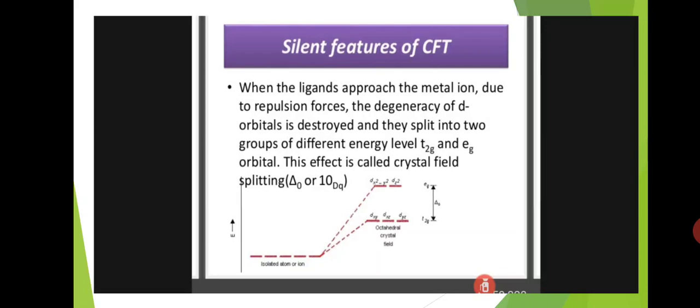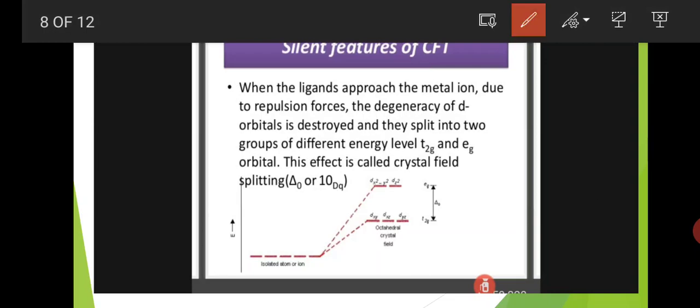First we discussed that each and every pure metal has 5 degenerate d orbitals. But when this metal participates in complex formation, ligands approach the central metal atom. At that time, due to electronic repulsions with the ligands, these 5 degenerate d orbitals split into two groups, a high energy group and a low energy group.